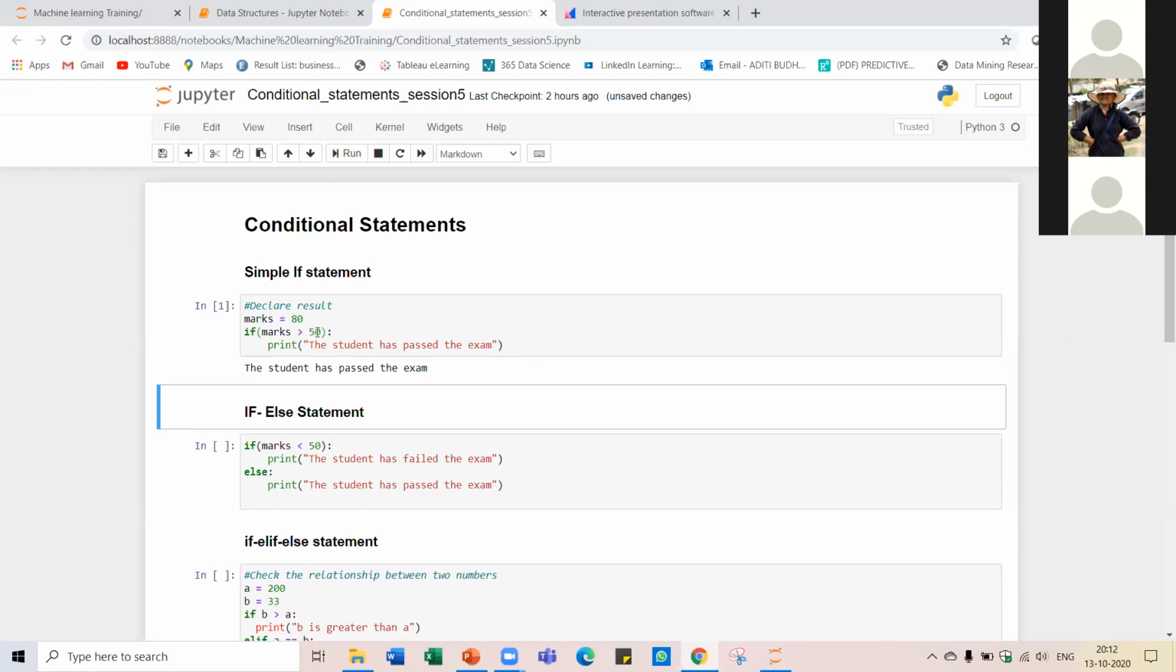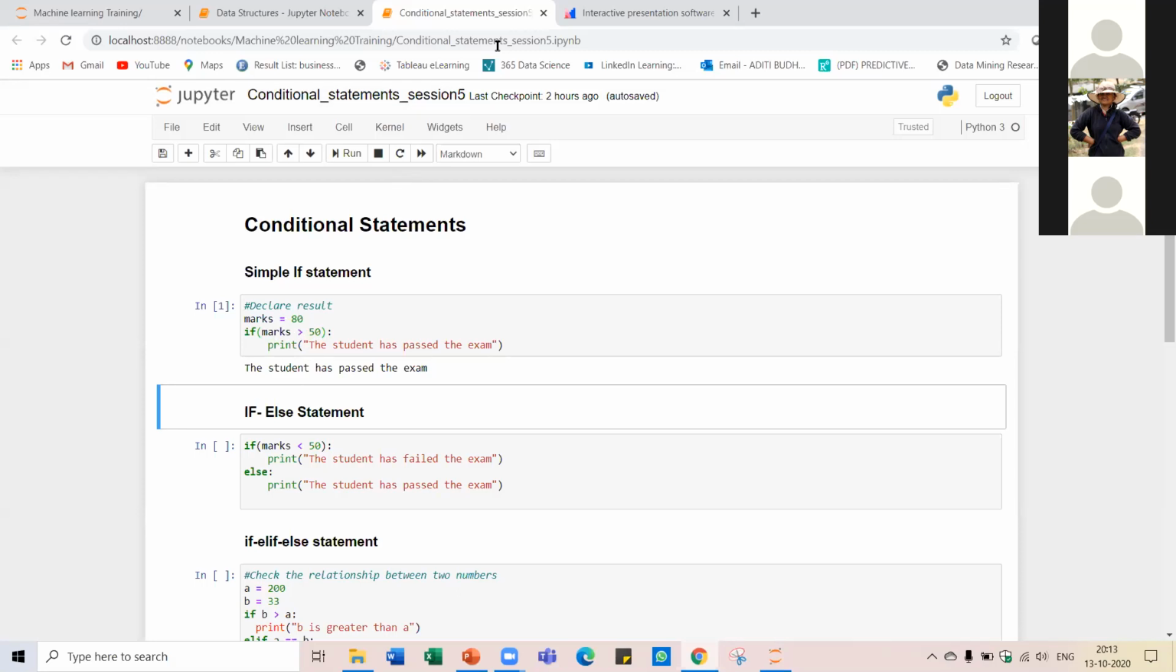Okay, so remember I was talking about the Boolean kind of result that your condition should have. So here is the Boolean nature. You can see marks greater than 50. Now 80 is greater than 50, hence it is true, right? So this condition is returning a true value since 80 is greater than 50. But had this been false, then this wouldn't have been executed. Okay.